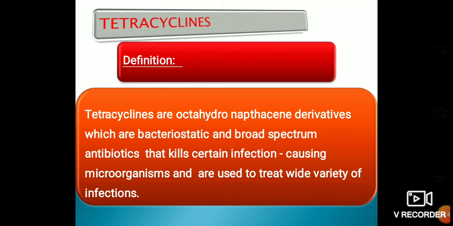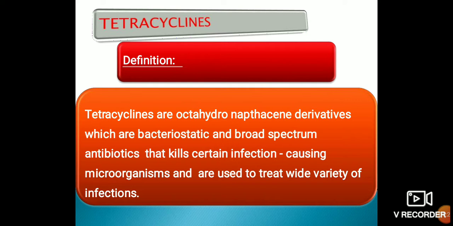Tetracyclines are octahydronaphthacene derivatives. Octa means 8 hydrocarbons, naphthacene derivatives, which are bacteriostatic. In the word bacteriostatic, static means to inhibit the growth, and cidal means to kill the microorganisms. So bacteriostatic means inhibiting the growth of microorganisms, and broad spectrum means it helps to kill gram positive and gram negative bacteria.